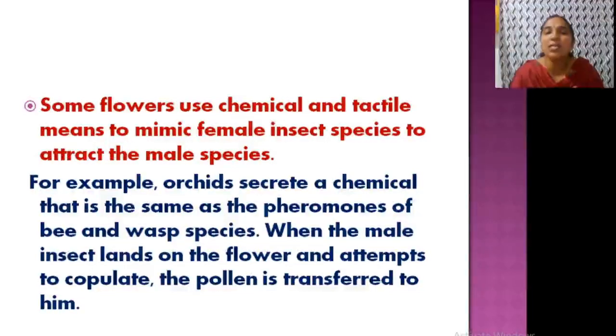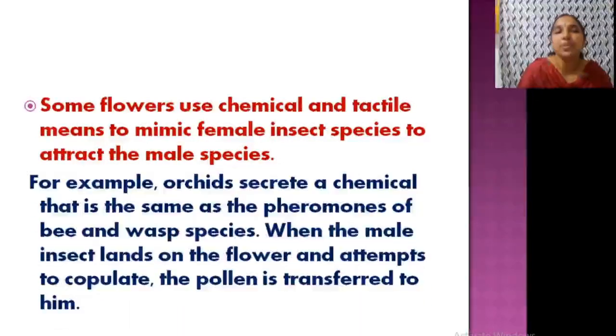So when a male insect lands on the flower and attempts to copulate, pollen is transferred to him. The male insect thinks that this is the female insect, but actually it is an orchid flower. So they come and try to copulate, and at that time pollen grains are transferred to it. I will show you a video of this phenomenon.